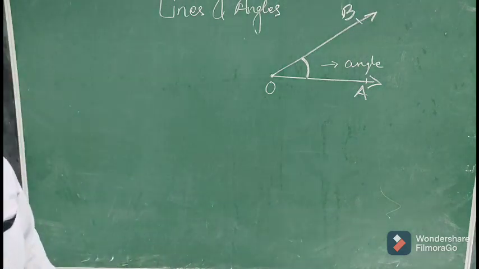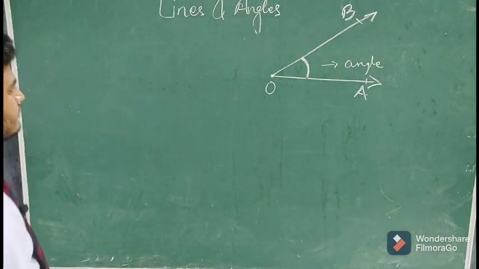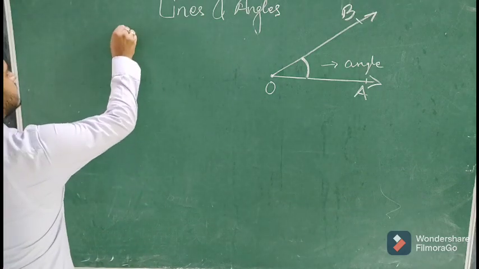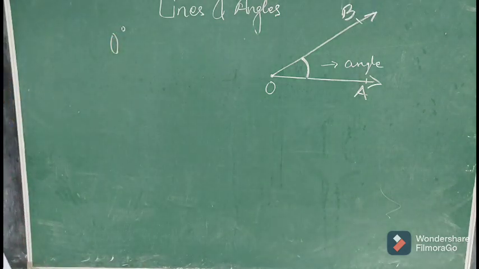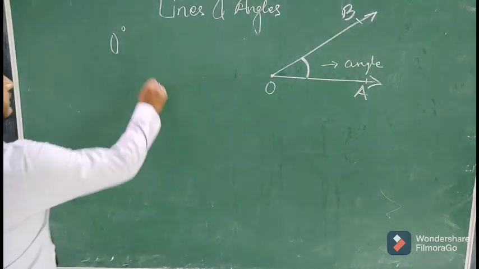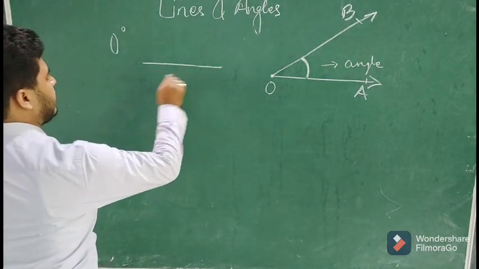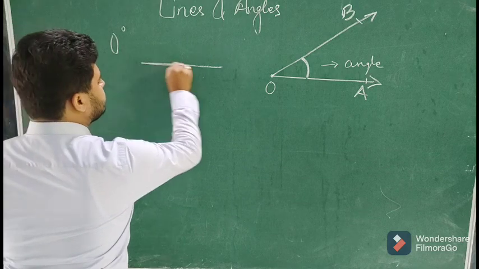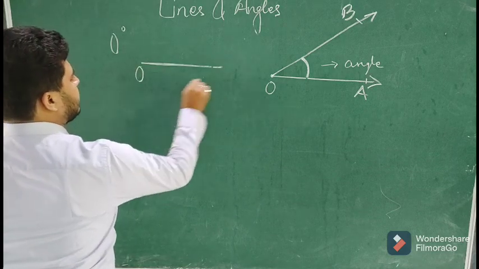Now angle can be of different types. If it is of 0 degree, then you will see that there is a line and another ray will also be over the same, so you will get a diagram like this.